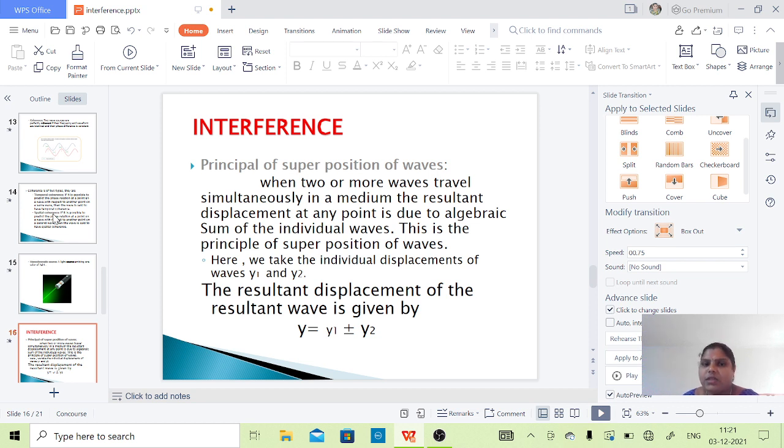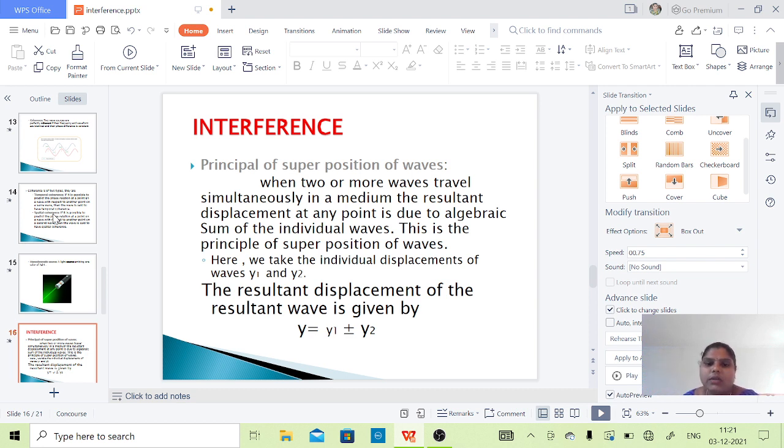Okay. For this interference, we are considering two waves. That means two or more waves travel simultaneously in a medium. Then we have the resultant wave, that is, the displacement at any point is due to the algebraic sum of the individual waves. So this is the principle of superposition of waves. So when interference occurs, it means superposition of two or more waves within a medium.